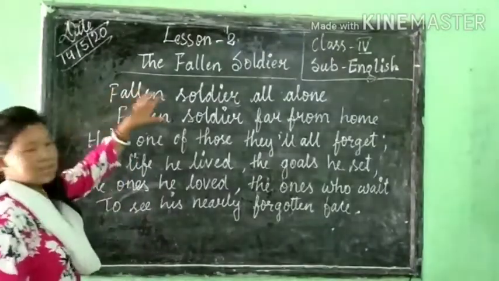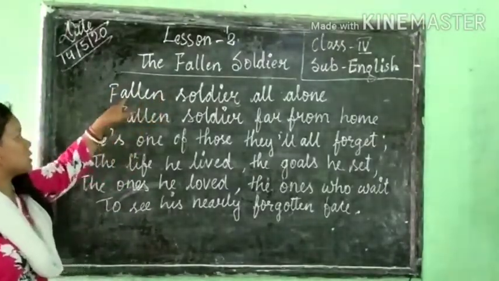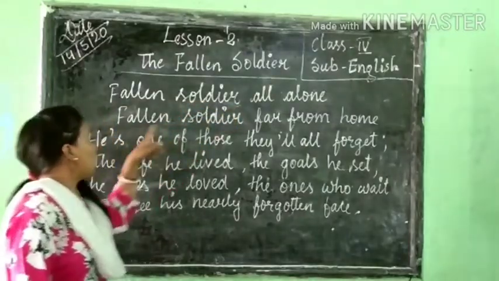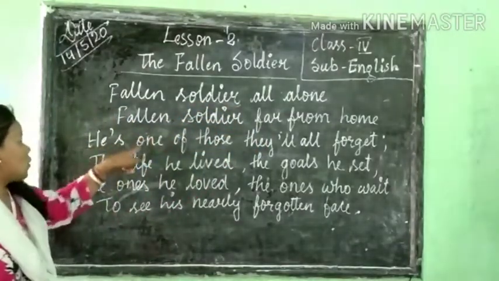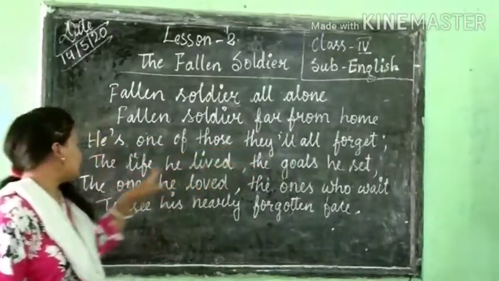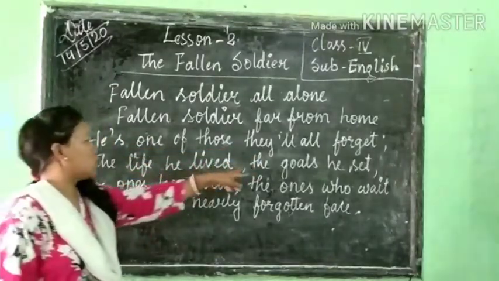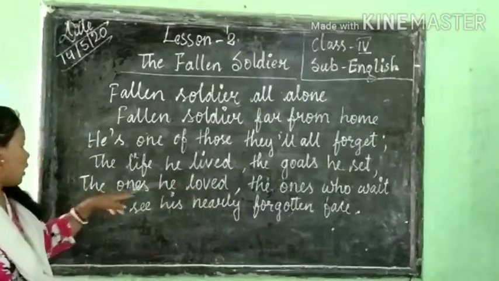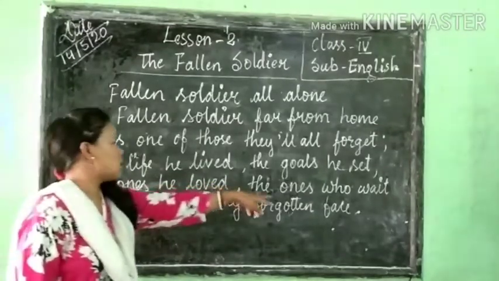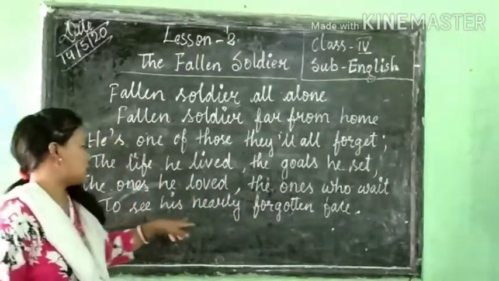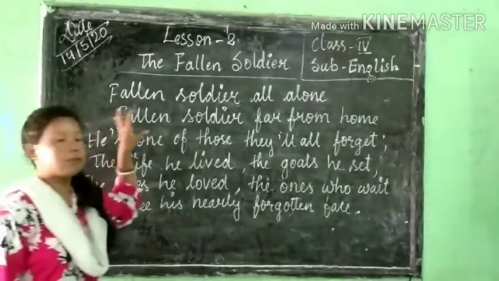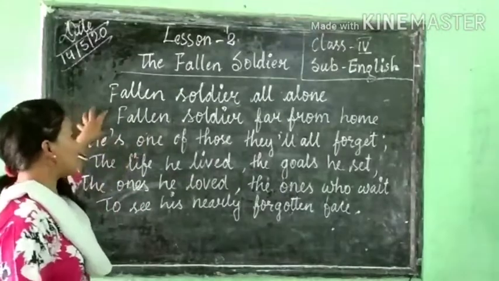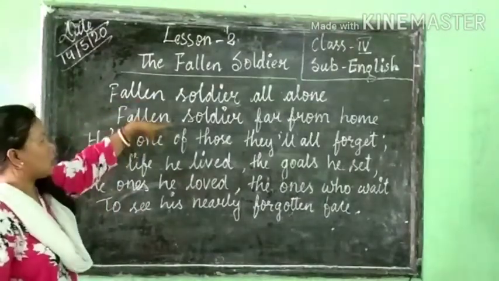Okay, now the second stanza. Second stanza also the same. Fallen soldier all alone, fallen soldier far from home. He is one of those they all forget. The life he lived, the goals he set, the ones he loved, the ones who wait to see his nearly forgotten face. So the poet is telling, in this stanza, I have explained about these two lines before.